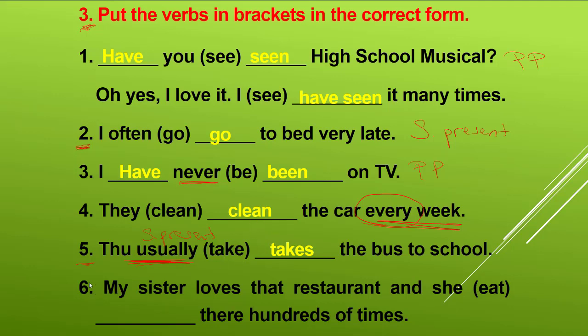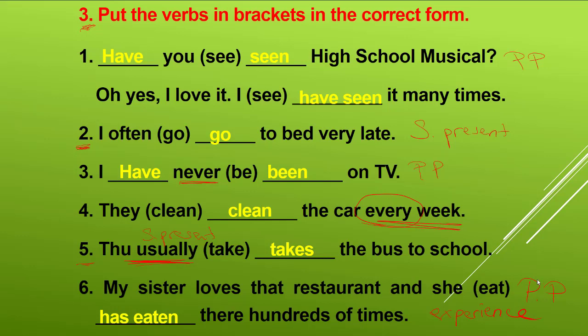And question 6, my sister loves that restaurant and she hundreds of times. So she has eaten hundreds of times. Okay, about experience again. So we don't know when, what date or what time. We don't know about the exact time. That's why it is present perfect tense.